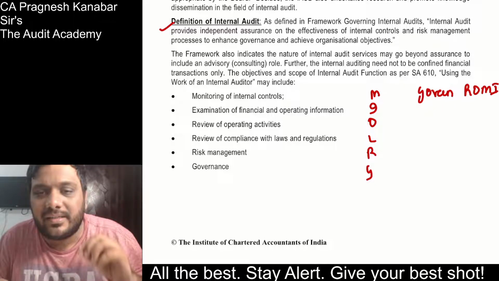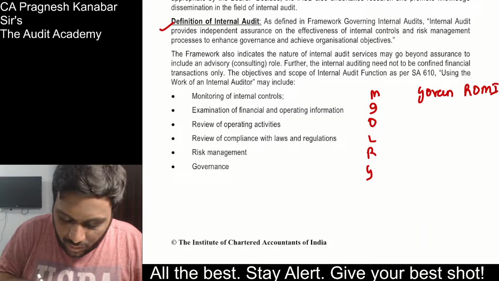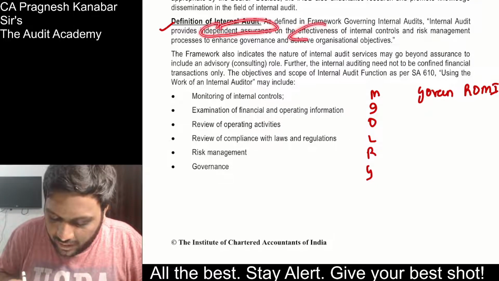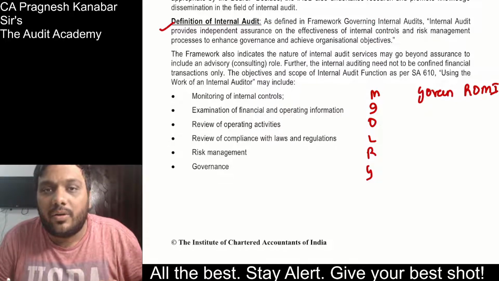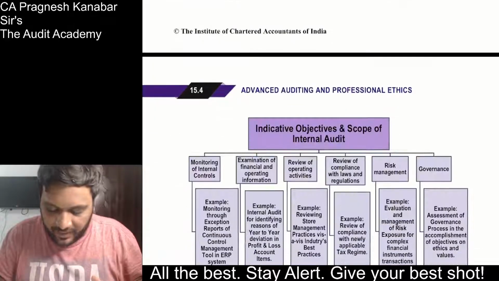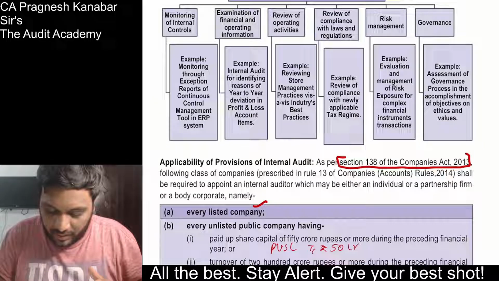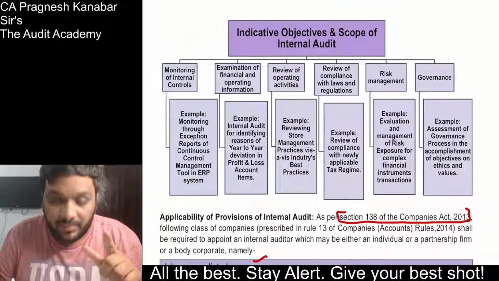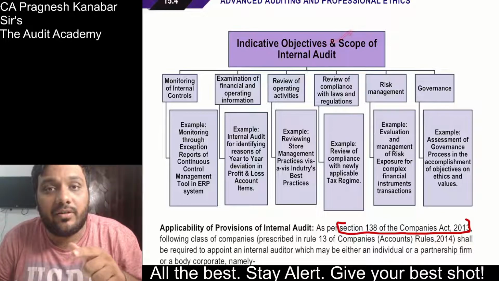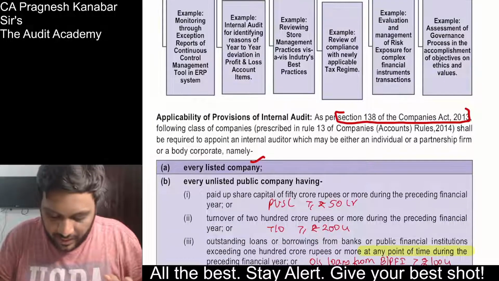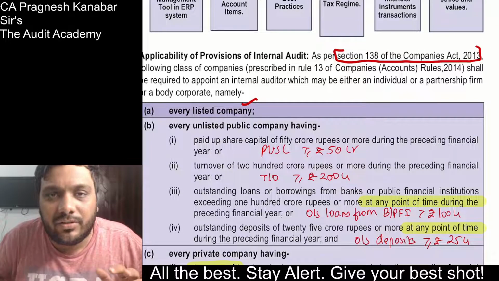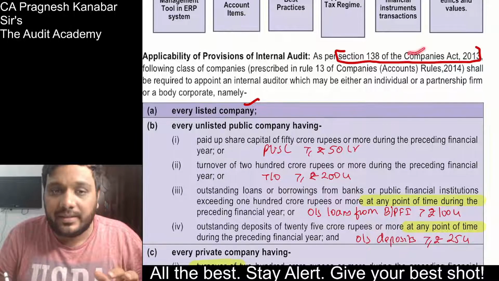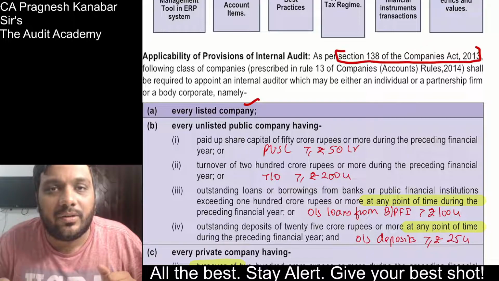Please remember that is the definition of internal auditing: to provide independent assurance on the effectiveness of internal control, and majorly it will include govern ROMIL activities. Correct? Okay. Now you can get a question over here. Please remember, the objective and scope of internal audit is govern ROMIL. Don't forget that. You can get a question on one of the favorite discussions of internal auditing, and that is Section 138 of the Companies Act 2013.